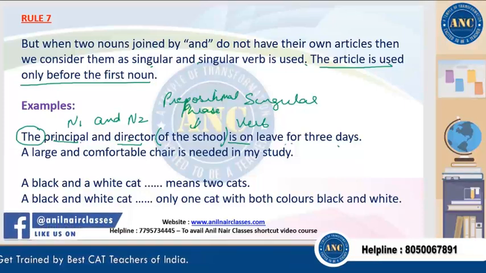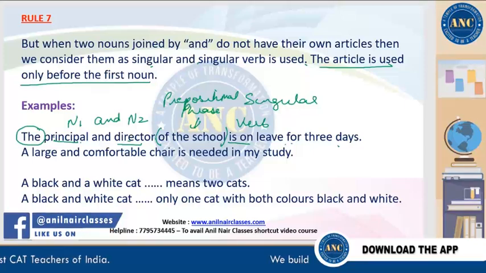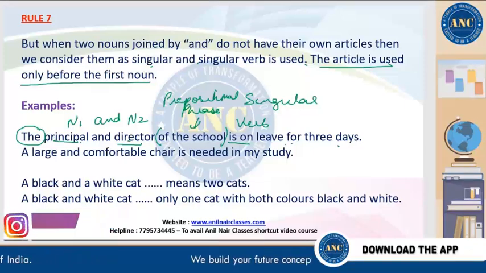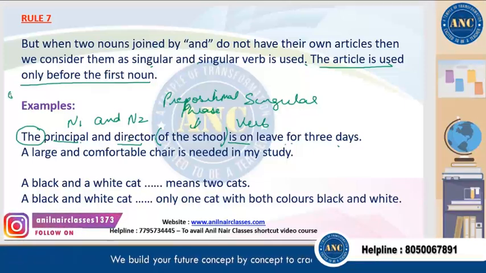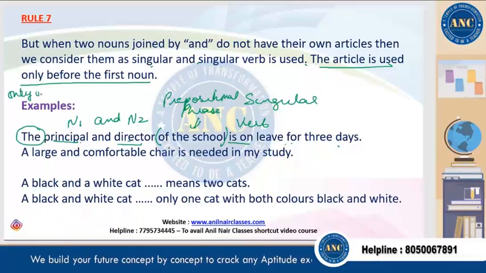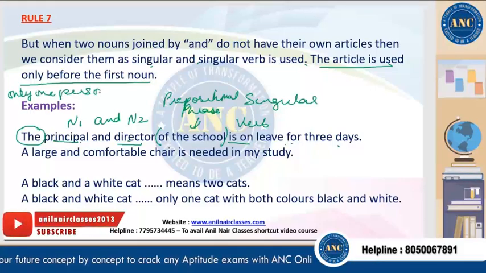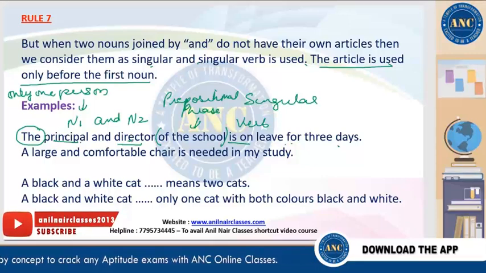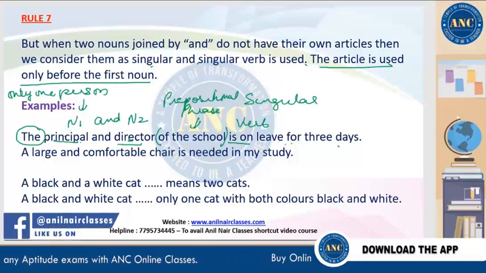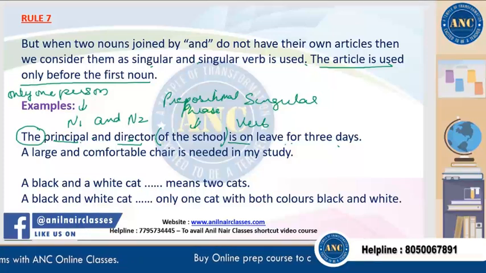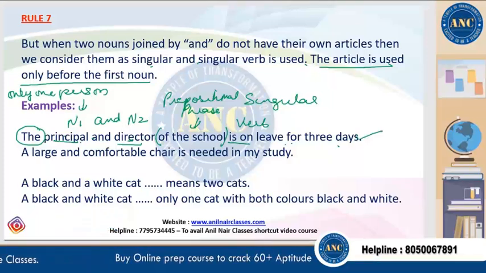Here, one person only is director as well as the principal. So we know that we are referring to only one person. He is only director, he is only principal. So compound subject, but referring to a singular person, the verb should be singular. Subject verb agreement is there.